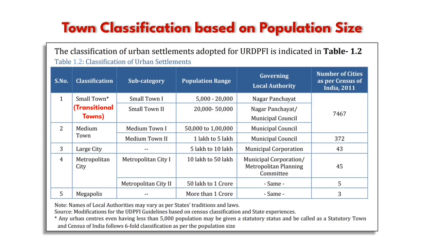Metropolitan city has two subcategories, in which a city with a population of 10 lakh to 50 lakh comes under metropolitan city 1, and a city with a population of 50 lakh to 1 crore comes under metropolitan city 2. These cities can be governed by a municipal corporation or metropolitan planning committee. Fifth and last category is megapolis. This title is given to a city with more than 1 crore population, and they are also governed by a municipal corporation or metropolitan planning committee.